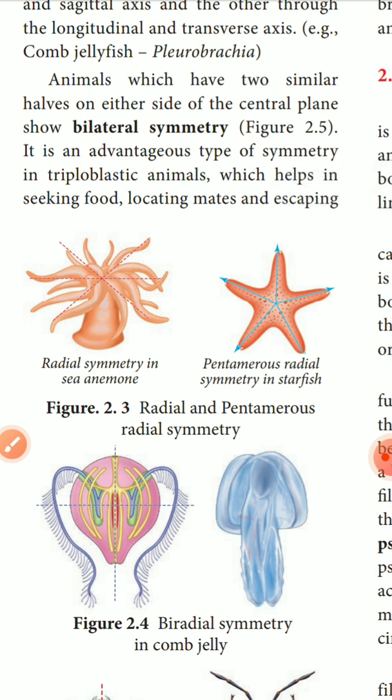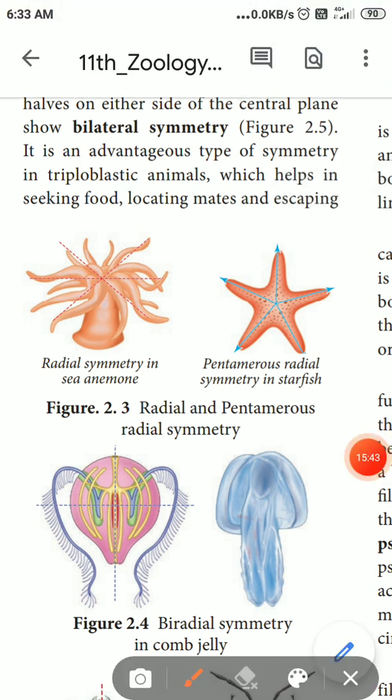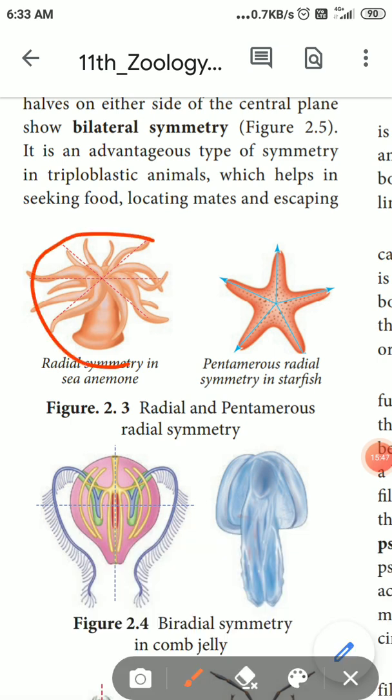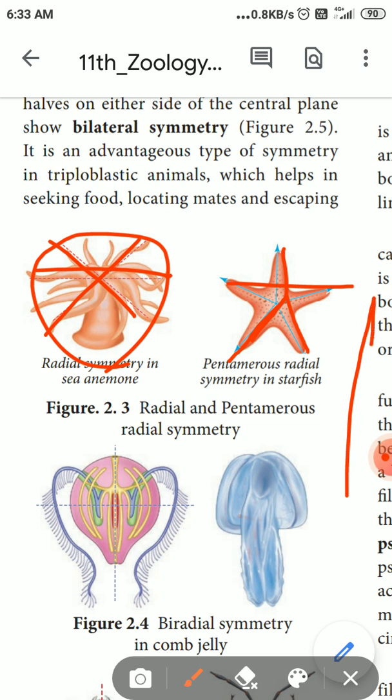Here you see radial symmetry. This is a sea anemone. When you cut a sea anemone in any axis, the parts are identical in nature, so this is radial symmetry. Pentamerous symmetry is seen in a starfish. This is a starfish. When you cut it in five parts, that is called pentamerous radial symmetry.